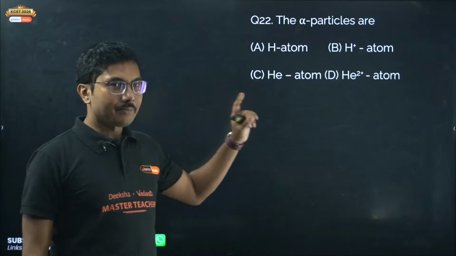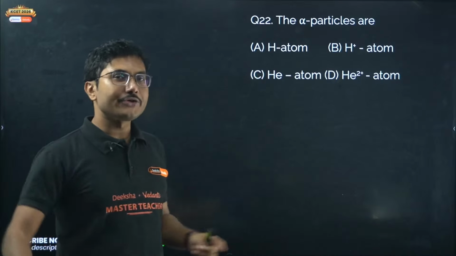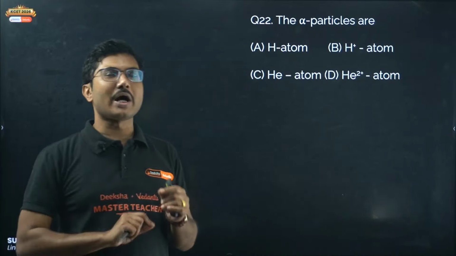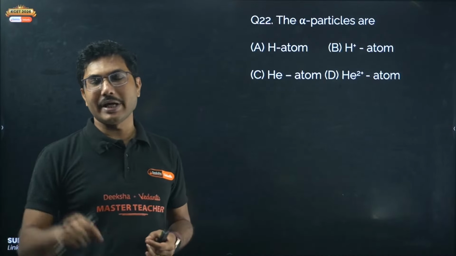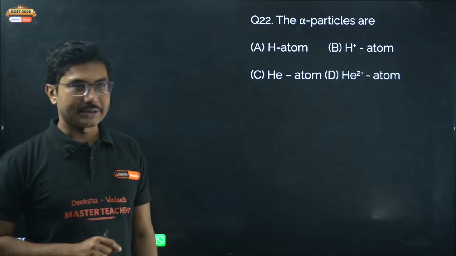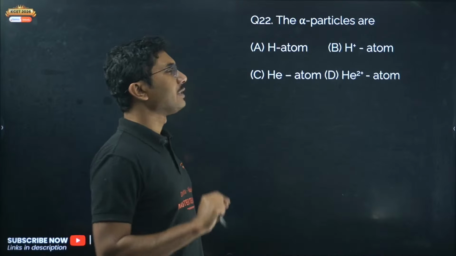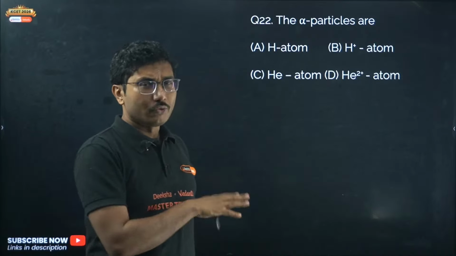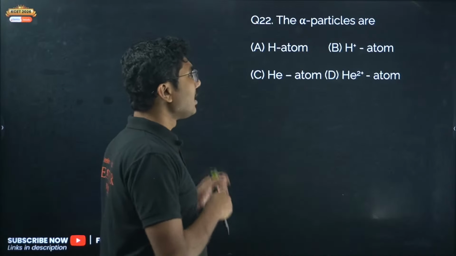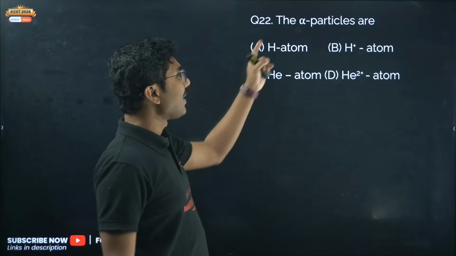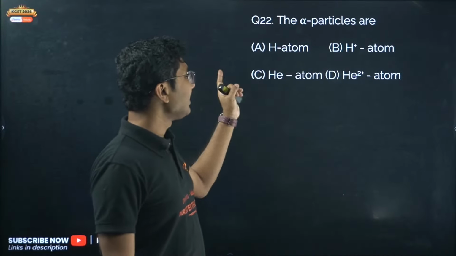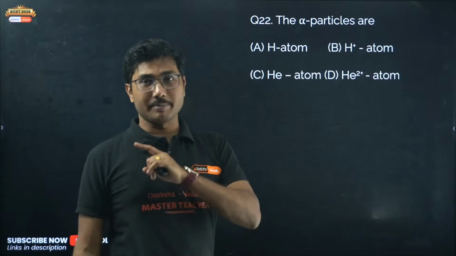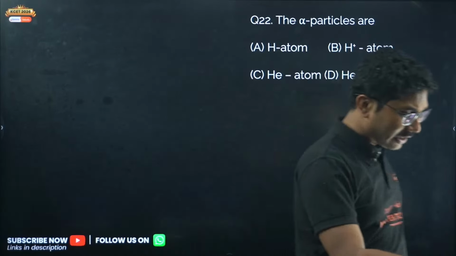I am practicing MCQ questions so that you do not lose marks, you should understand how the same MCQ is being asked in a different way and where you are making the mistakes. That's why I am doing the MCQ session once more. This is not a full-fledged MCQ session, by the way. It's just a practice. The alpha particles are hydrogen atom, hydrogen plus atom, helium plus 2 atom. Okay, now let's see who can answer this.